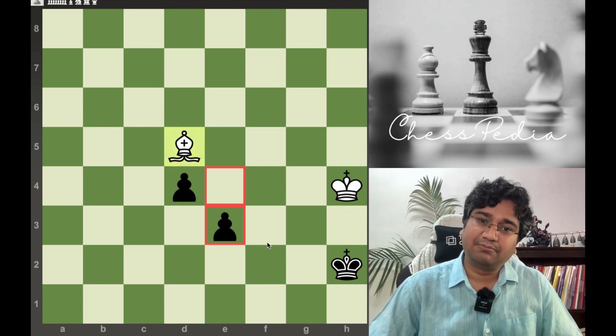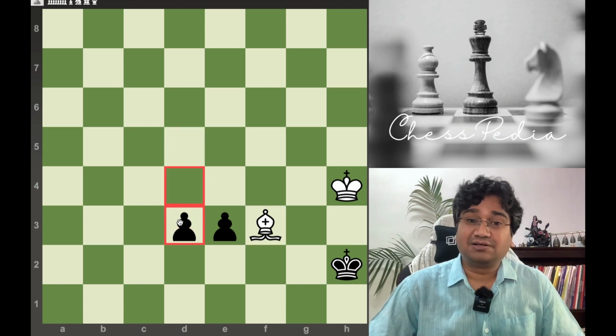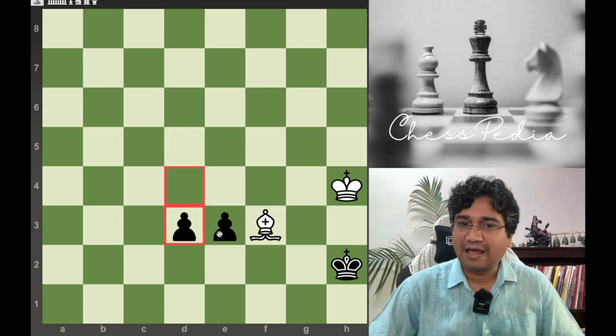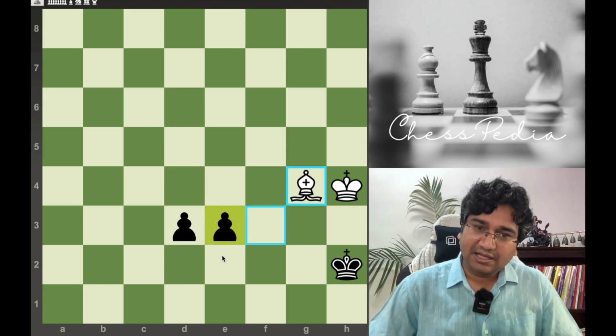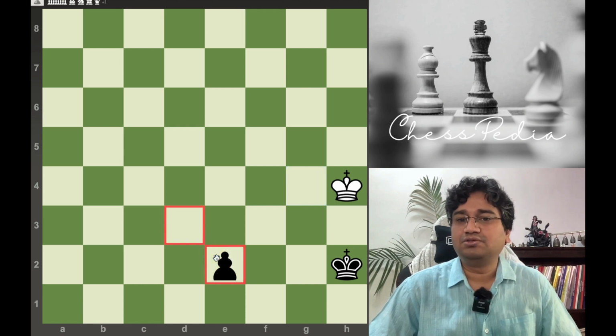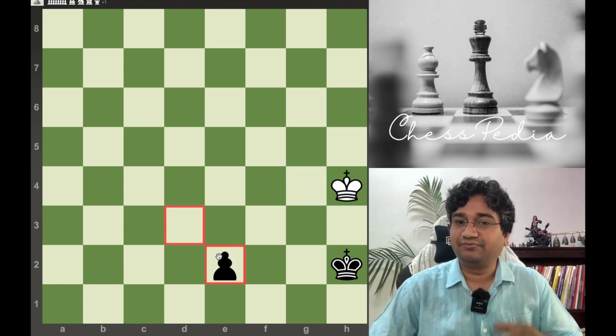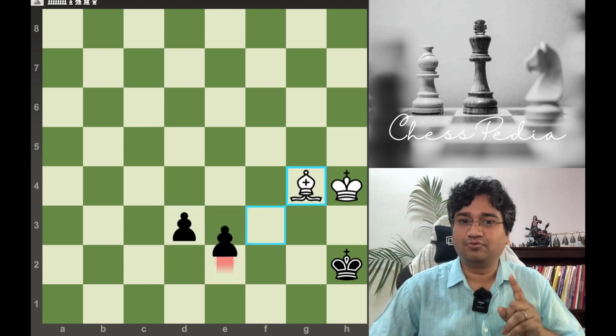Suppose we make a blunder like this, that will cover this, no problem. Black is smart, it will just give protection. Now what will happen? It has given protection. Suppose we play a waiting move like this. Now, if it goes like this, even if we capture, we lose. Only 2 pawns and a bishop lose here, whereas earlier there were 5 pawns and the bishop won. So it is all about how you play the moves.